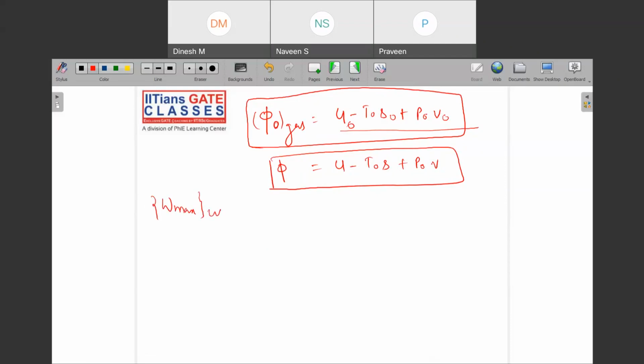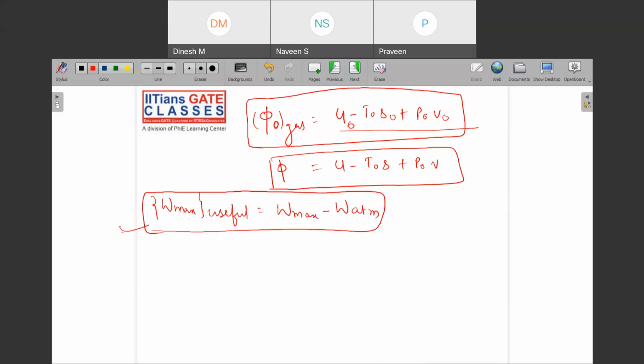So here your W max useful is W max minus W atmospheric. Why? Because you had to counter this one. So can you see that there are instances where your W max useful is not equal to the available energy, but available energy minus the atmospheric work. Okay.